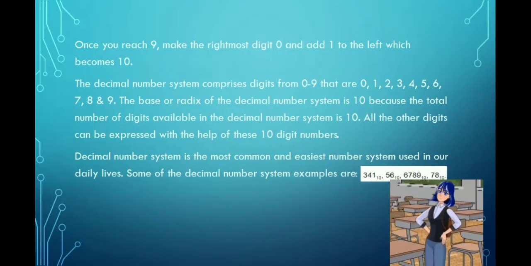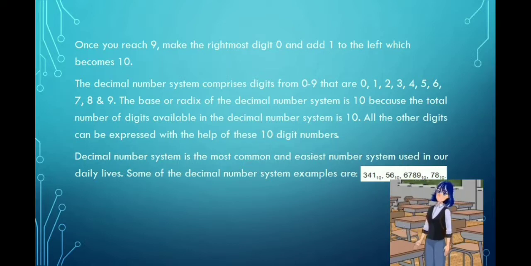Once you reach 9, make the rightmost digit 0 and add 1 to the left, which becomes 10. The decimal number system comprises digits from 0 to 9 that are 0, 1, 2, 3, 4, 5, 6, 7, 8, and 9. The base or radix of the decimal number system is 10 because the total number of digits available in the decimal number system is 10.